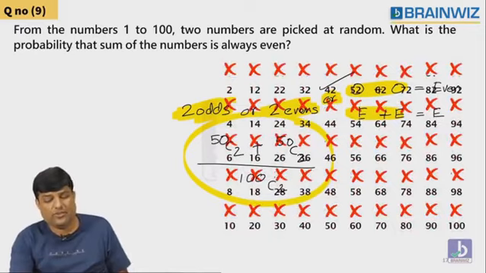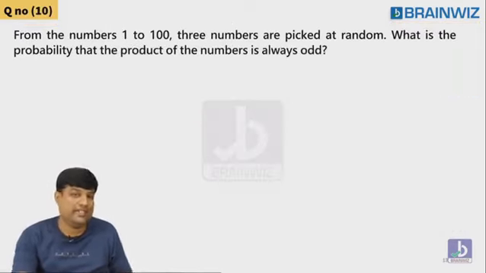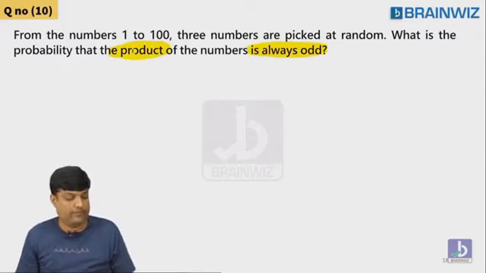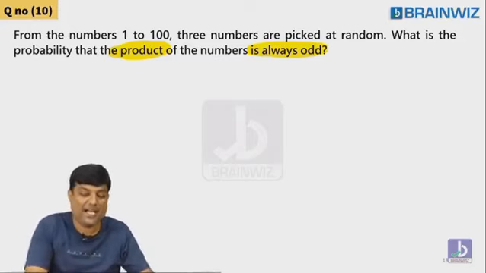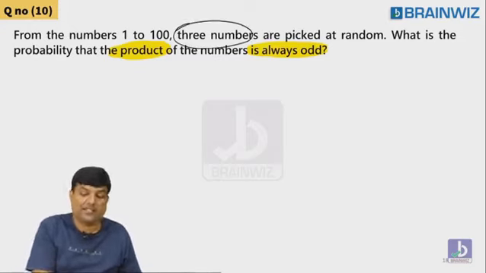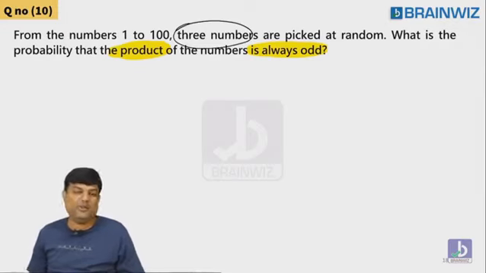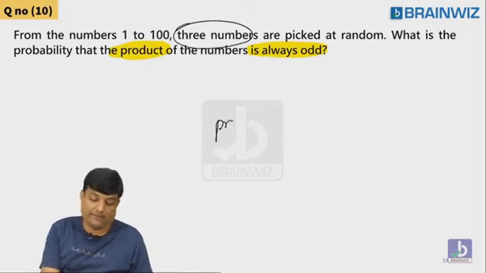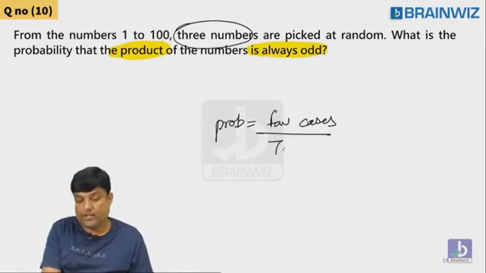Okay, all this animation is not needed right now. Do these 10 questions, please. I want always odd. Come on. You all know the denominator. Denominator is quite easy, it's very simple. 100C3. 3 numbers are picked at random. Denominator, you all know that. I want the numerator also. Probability is nothing but favorable cases divided by total cases.